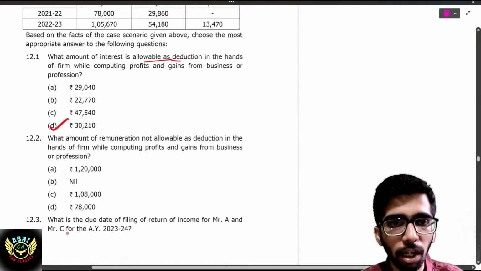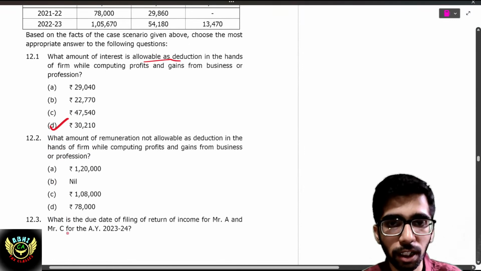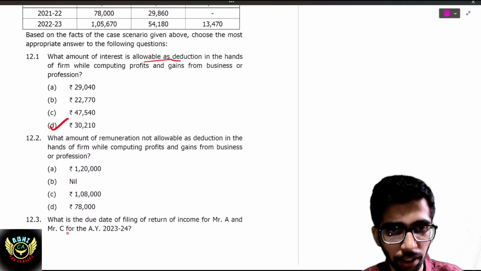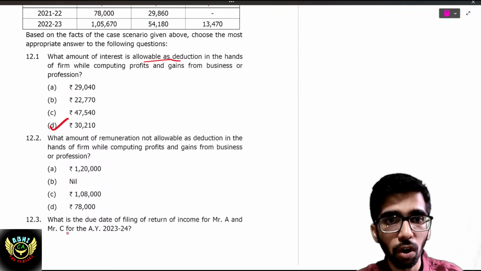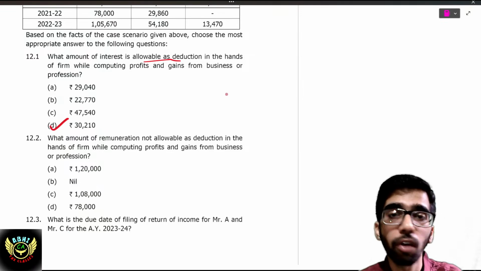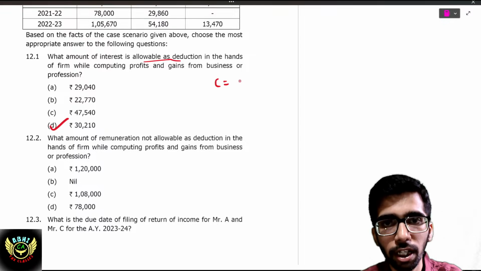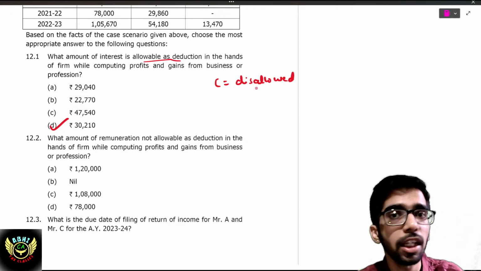What amount of remuneration is not allowable as a deduction in the hands of the firm while computing PGBP? Which remuneration should we not consider? The remuneration paid to C will be disallowed flatly, because he is a sleeping partner.